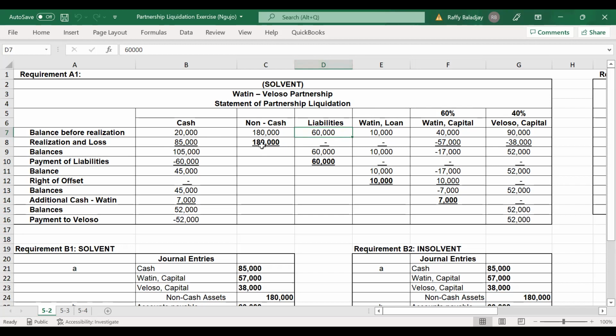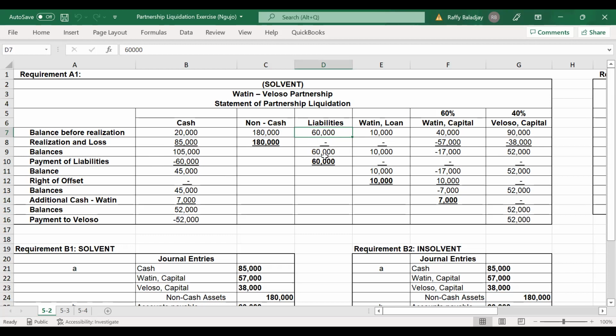The loss will be distributed 60% to Watin and 40% to Veloso. Okay. Loss is, we have a total of 95,000. So 57,000 will be deducted from the capital of Watin. 38,000 will be deducted from Veloso's capital. It will give us these particular balances. For cash, 105,000.